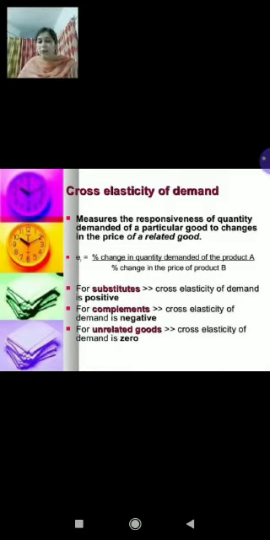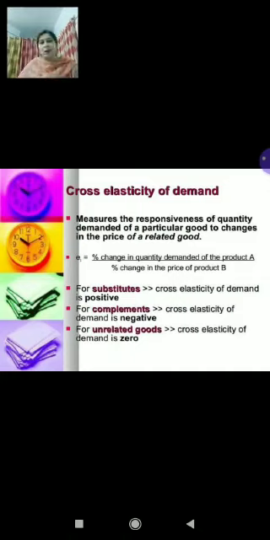A fall in the price of butter causes an increase in the quantity purchased of not only butter but also bread. Thus, the change in the price of butter and in the quantity of bread demanded will have opposite signs, that is a negative sign. So, the cross elasticity here will be negative.